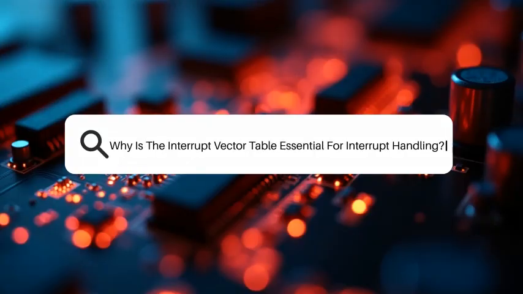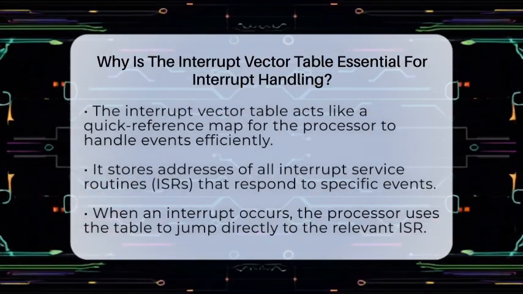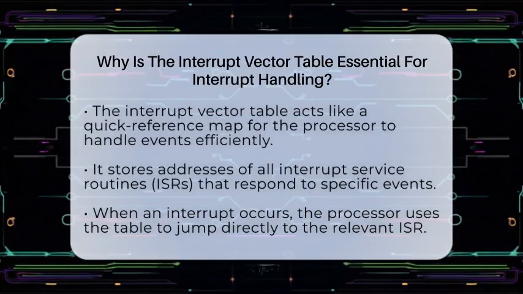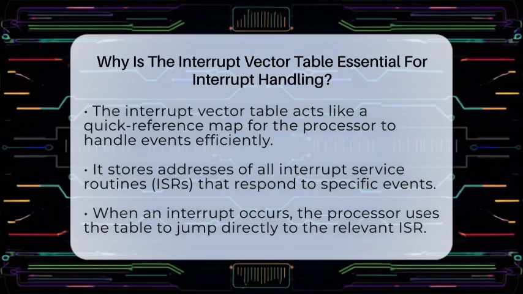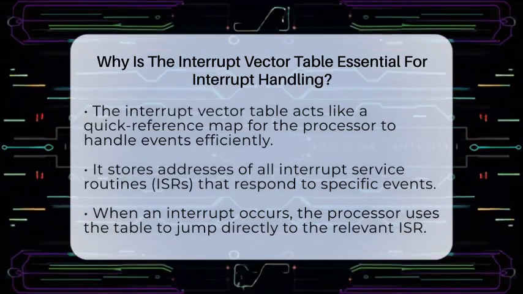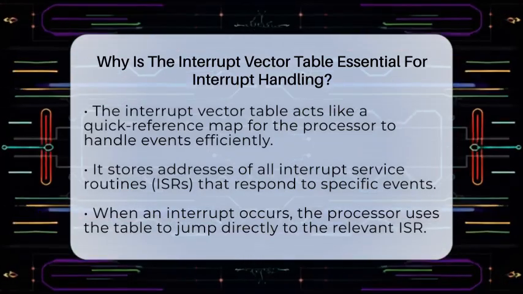Why is the interrupt vector table essential for interrupt handling? Imagine you're trying to catch a bus, but instead of waiting at one stop, you have a map that instantly shows you where each bus is headed. That's what the interrupt vector table does for a microcontroller or processor. It acts like a quick reference map that tells the system exactly where to go when an event happens.